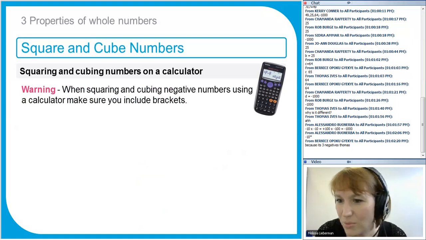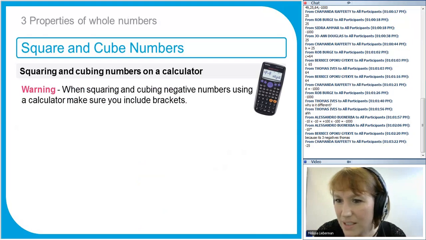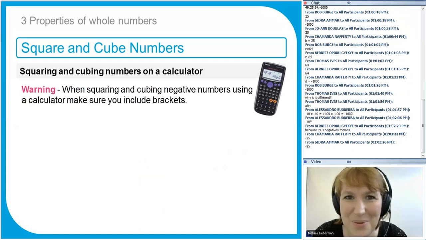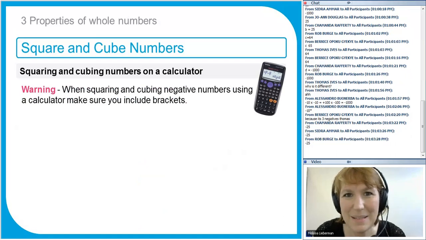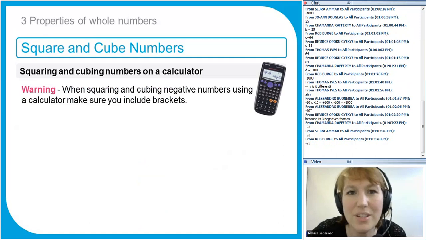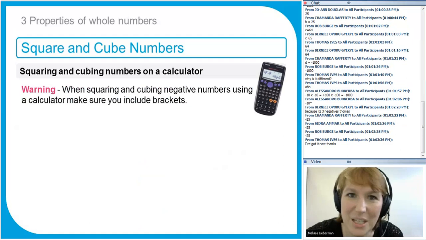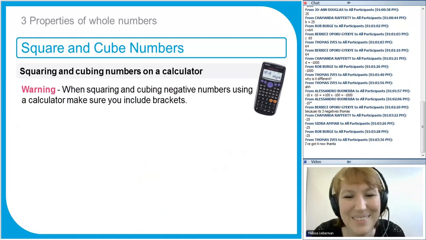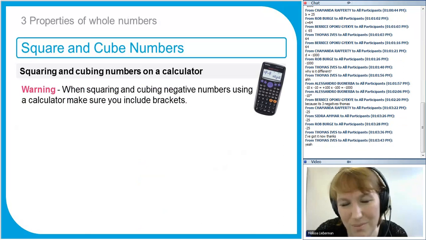So I'm just looking because of the three negative numbers. Why is it different? Do you understand now, Thomas? If you want to watch that bit again, it will make sense, because every time you multiply by a negative number, it switches the sign. So every time you multiply by another negative number, it turns it back to negative. Multiply by another negative, turns it back to positive. Multiply by another negative, turns it back to negative. So it just alternates. If you jot some questions down, you'll see.